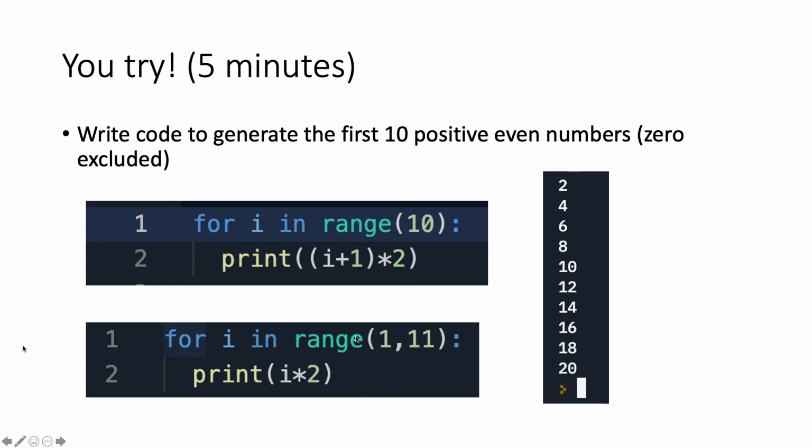But you can do it exactly in another way. You can do for i in range 1 to 11, right? You need to do 11 here because i will not reach 11. Basically, it goes to whatever is in the second place over here minus 1. So it prints i times 2, and it generates the same output.